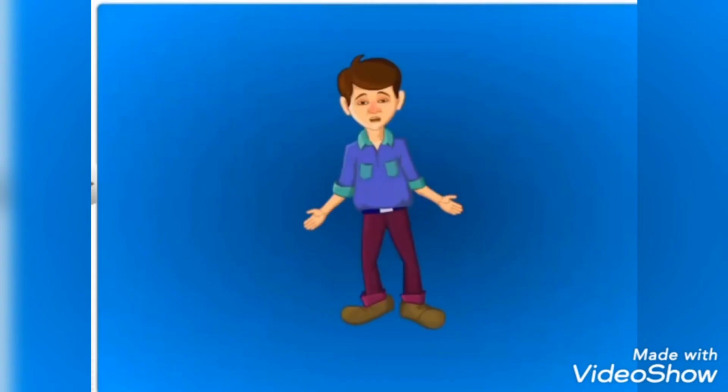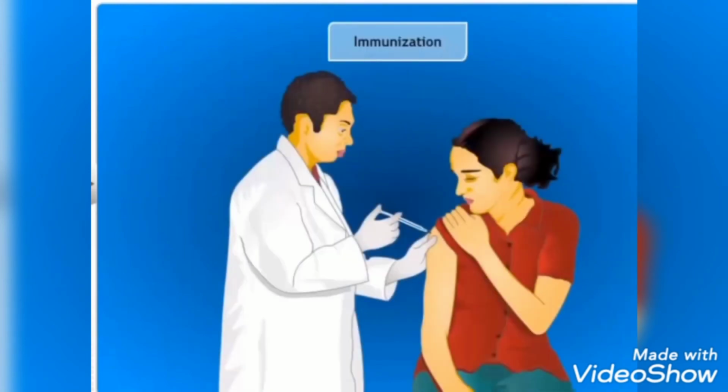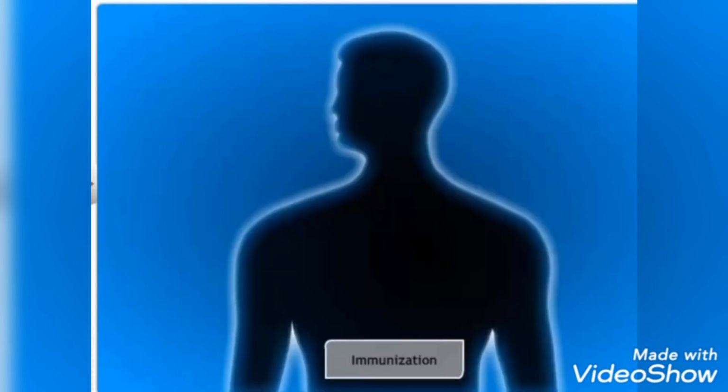Mom, can we overcome diseases like chickenpox prior to their entry into the body? There is the immunization process that prevents the growth of microbes and protects us. This is the third basic principle of prevention of infectious diseases. Immunization is the protection of an individual from communicable diseases by administration of a suspension of killed microorganisms.